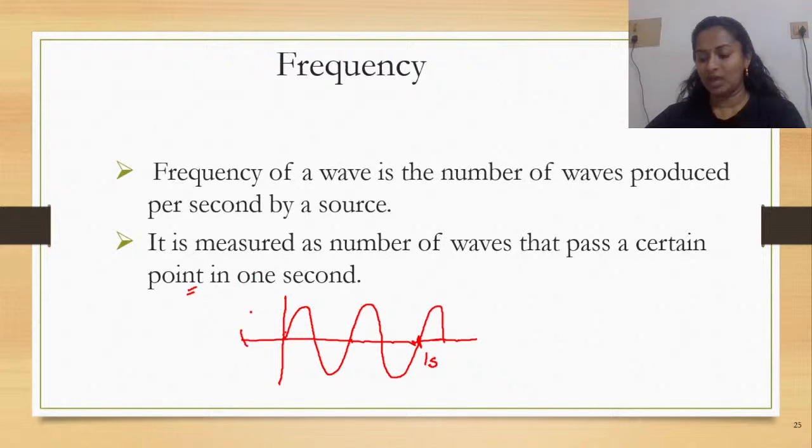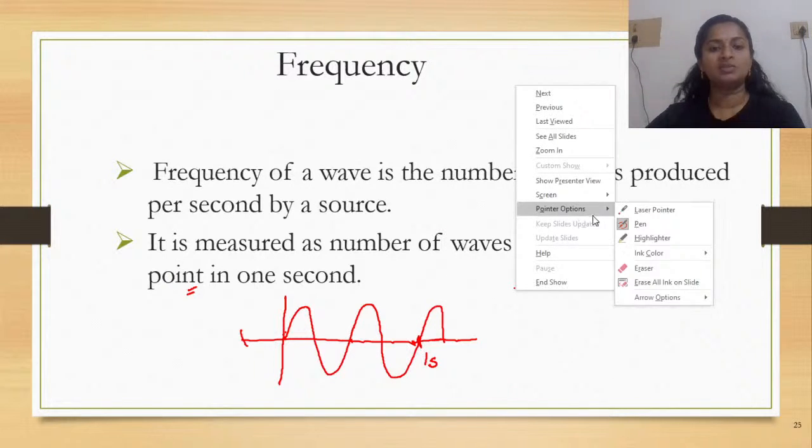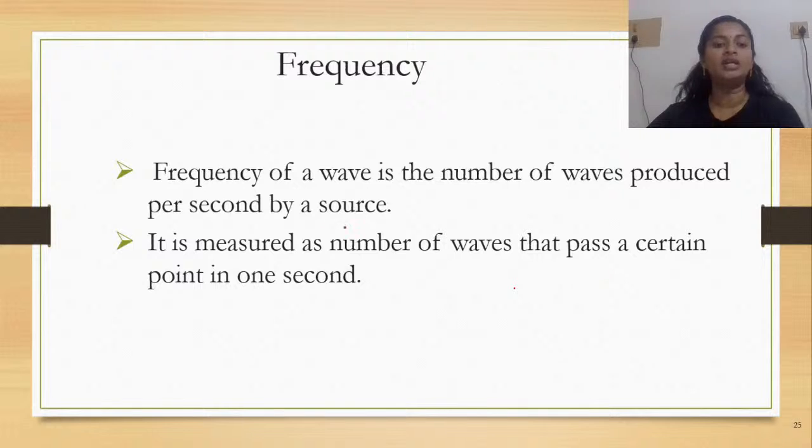So either definition works here: it is either the number of waves produced per second by the source, or the number of waves that pass a certain point in 1 second.